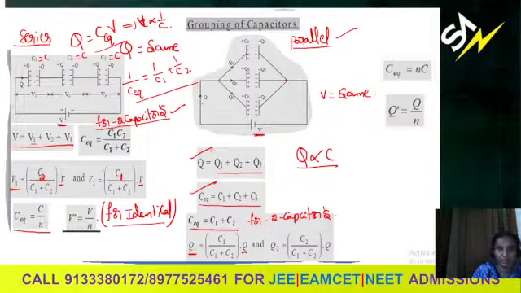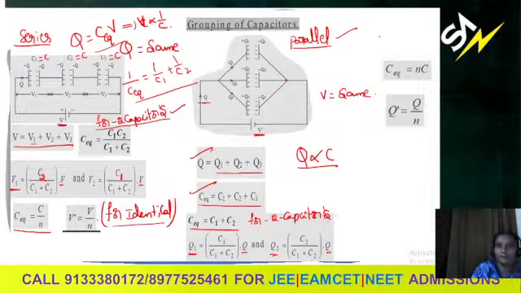With this potential difference, this total charge will be distributed across each capacitor, right? So we are finding the distribution of charge. Q2 will be its capacitance, that is C2, by the sum of the capacitances into the net charge.